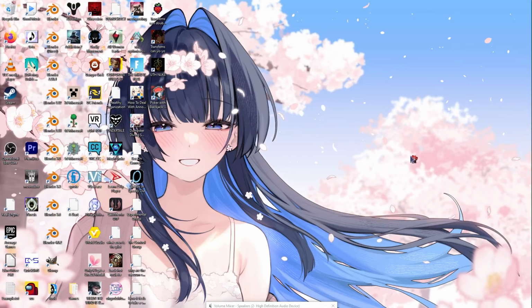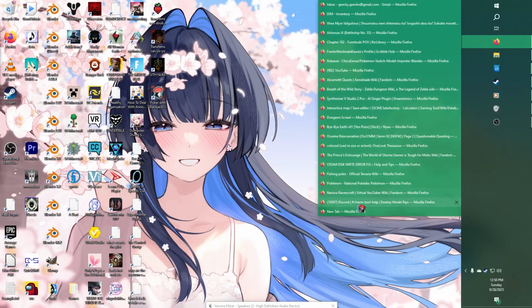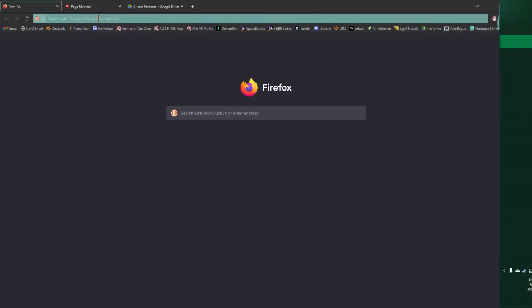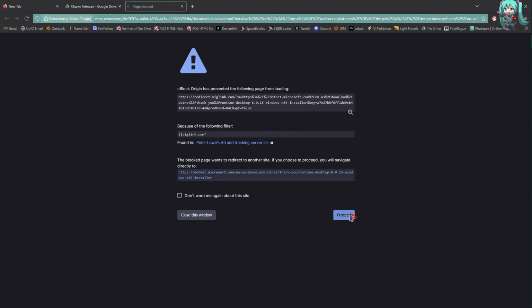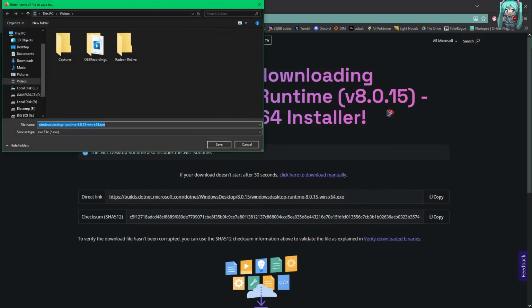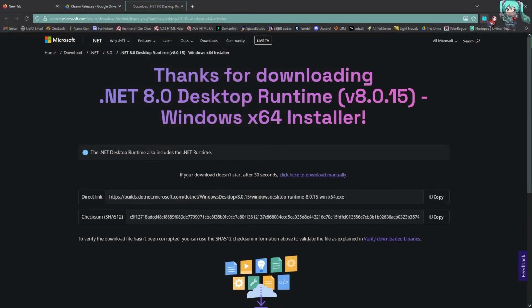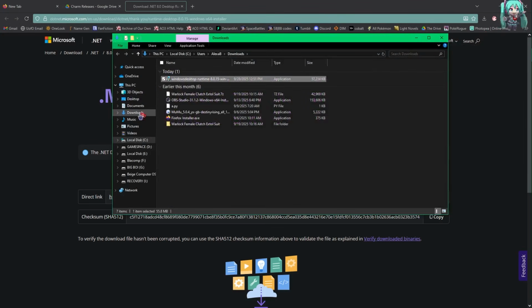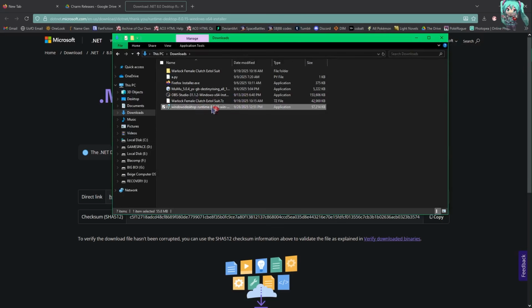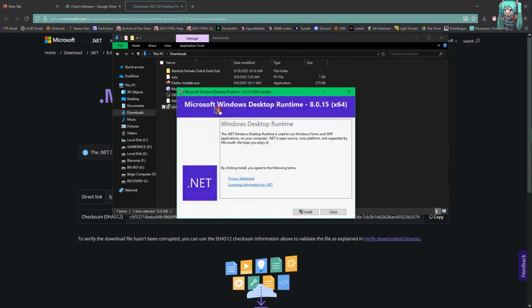The first thing you need to do is download .NET 8.0. Follow the link in the description and it will bring you to this download page and start the download immediately. Choose the download location if you have that enabled and then find the file where it downloaded. Double-click the downloaded file and follow the installation wizard's instructions until it's installed.